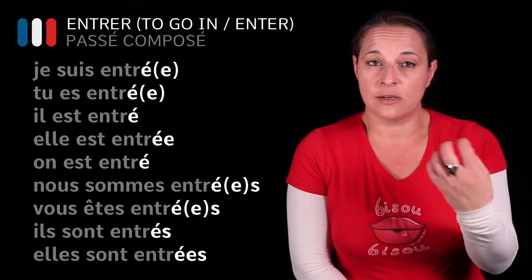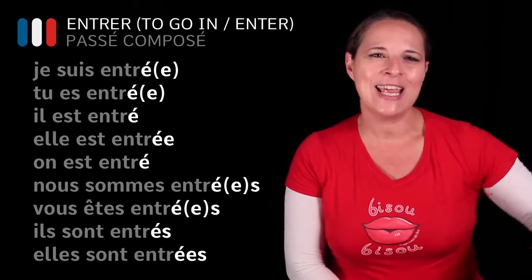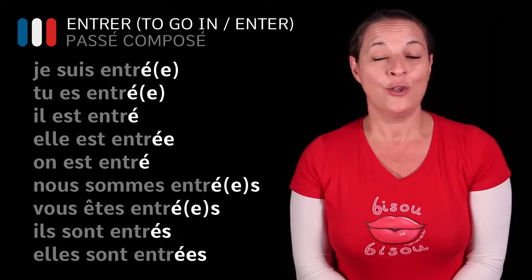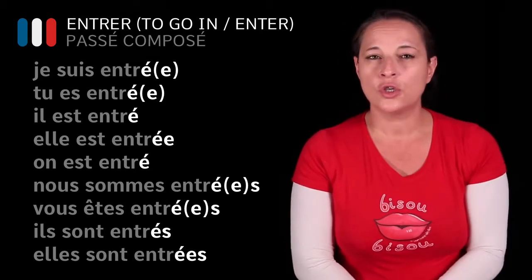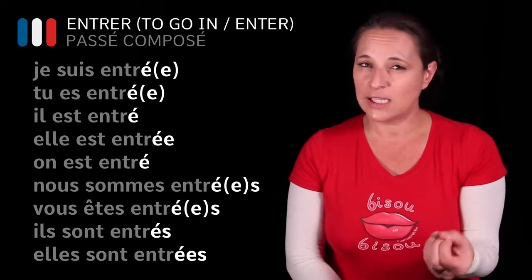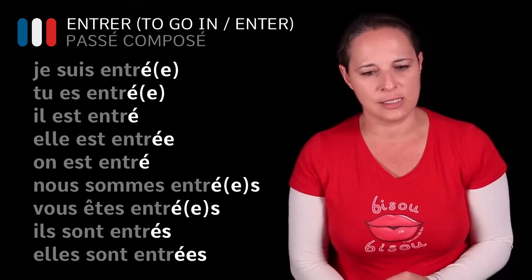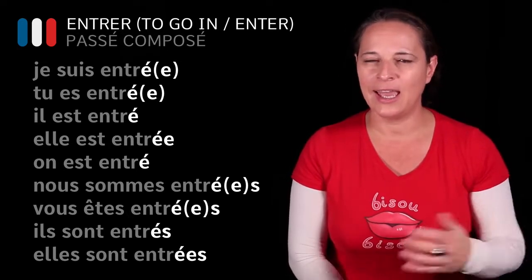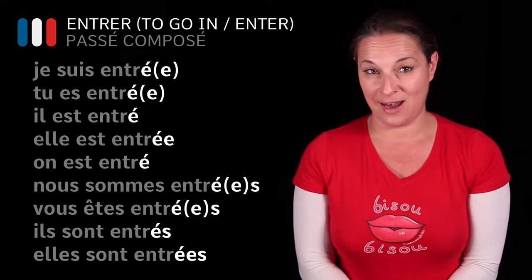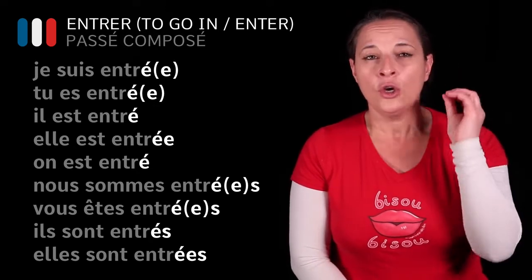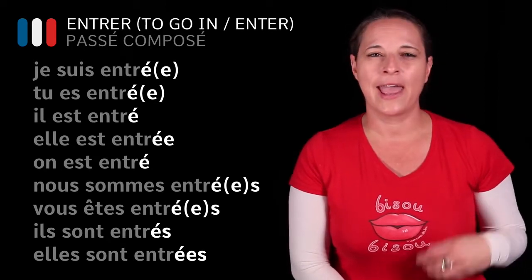Same thing, entrer, which is a regular verb, you drop the R and you add an accent. However, and depending on the subject pronoun you use, you have to add either an E or an ES, okay? Let's have a look at this. Je suis entré. Now remember, this verb, because it is a movement verb, is using the auxiliary verb to be, which is je suis, tu es, il est, elle est, on est, nous sommes, vous êtes, ils sont, elles sont, okay? So, je suis entré. I have entered. Or I entered.